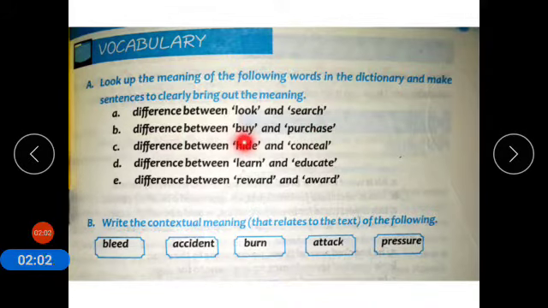Buy means if you pay for a single unit, then it's buy. And purchase is if you pay for bulk, then it's purchase. Hide means छुपाना. Put or keep out of sight, किसी चीज़ को छुपाना. Conceal: prevent someone or something from being seen. Learn means learning is what you do for yourself. Educate means education is what people do to you.